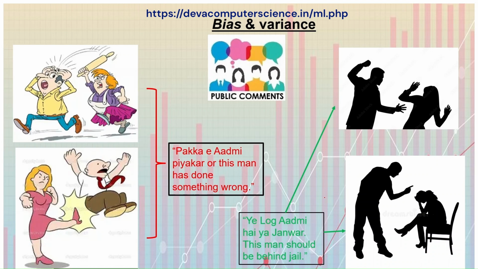A gender study finds 90% of people are biased against women. Biased predictions made by the people thereby result in unfair or biased decisions.